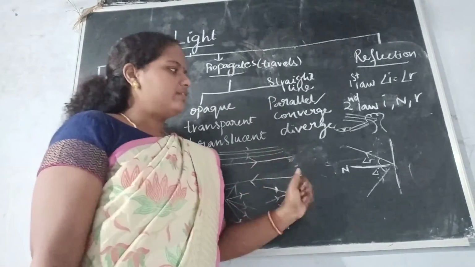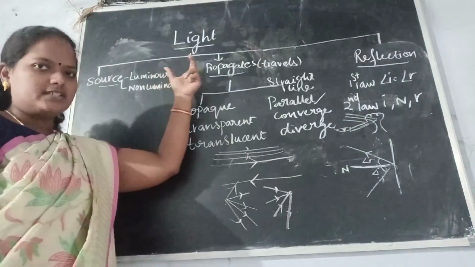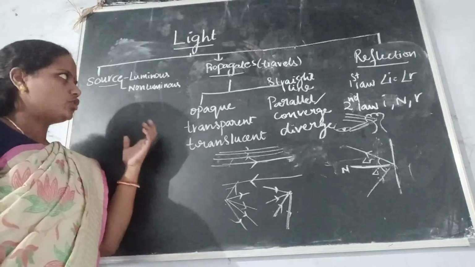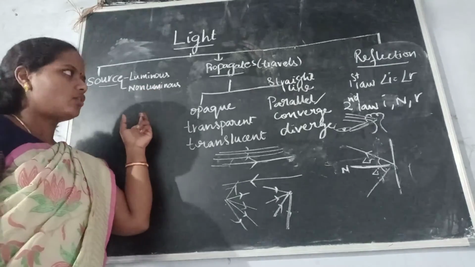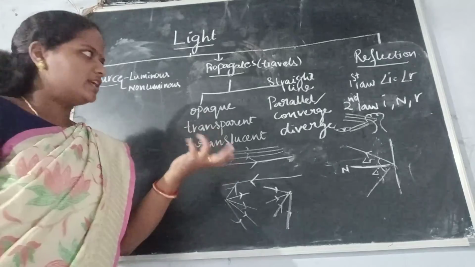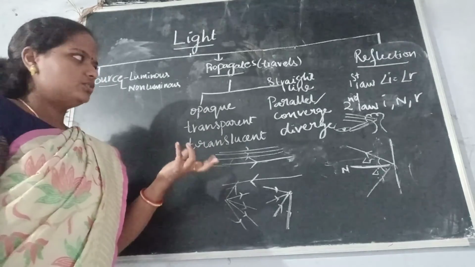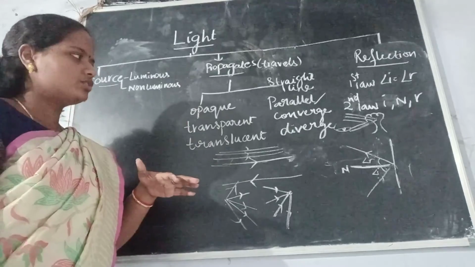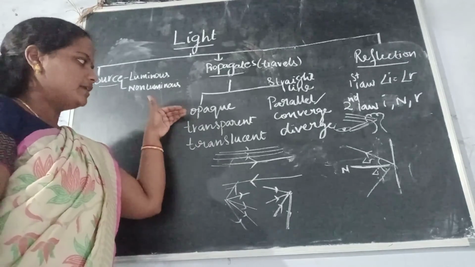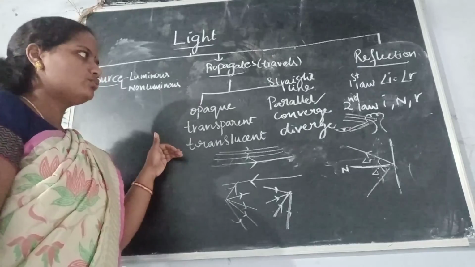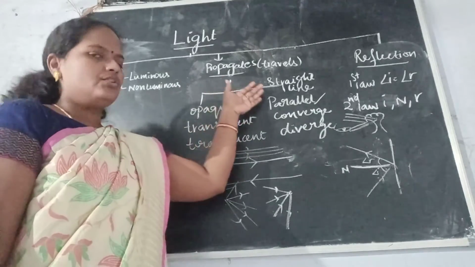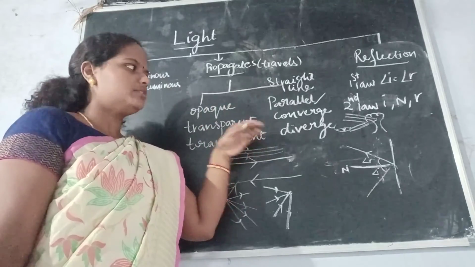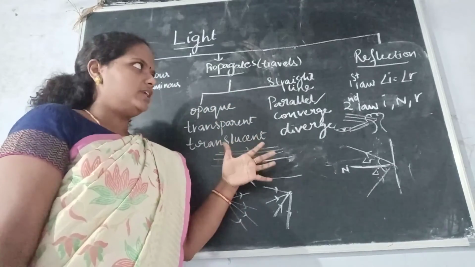Okay. So today we have discussed what light is. It's an energy. Then the source, from where it comes, and based on that, luminous and non-luminous objects. Then how light travels. It travels through some objects and it cannot travel properly through some objects. Based on that, they are named opaque, transparent, and translucent. And light always travels in a straight line as a parallel beam of rays, and it can converge, meet at one point, or it can diverge.